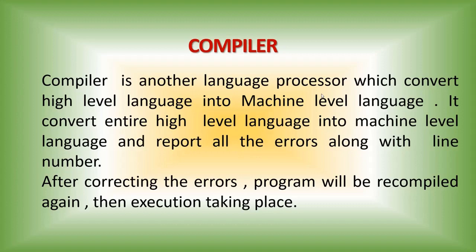And the third type of translator, language processor, is the interpreter. Interpreter is also doing the same work as the compiler, but the interpreter does line by line conversion. It will take the first line, which will be converted into binary format.